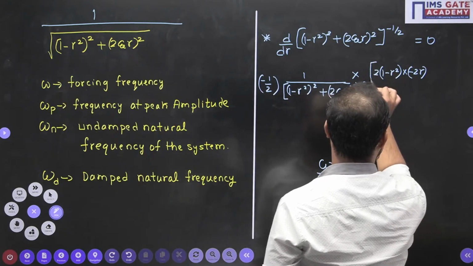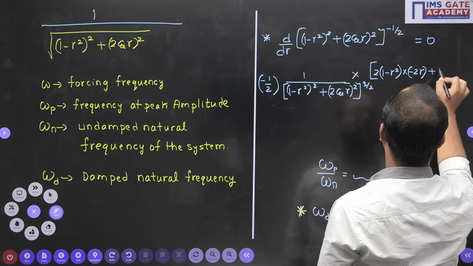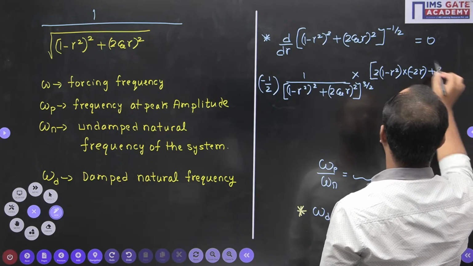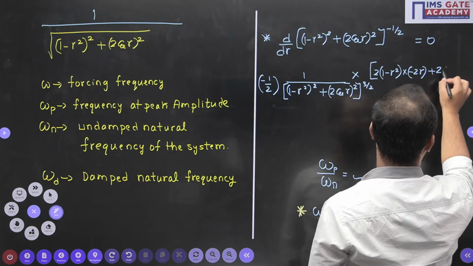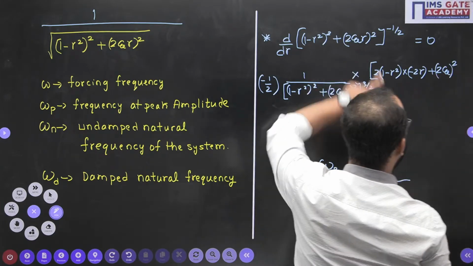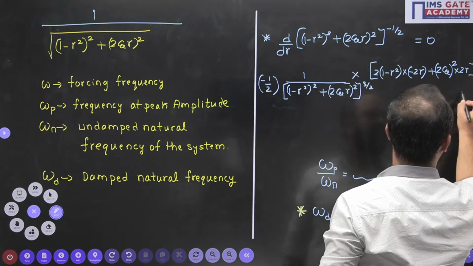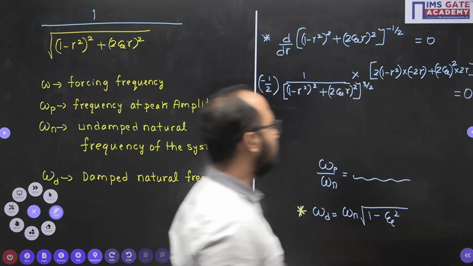We'll keep the different bracket here. Okay. Then plus 2 into this is the square, no? So what I will do, 2 psi is a constant, so we'll keep it constant separately. R square differentiation is 2r. Okay, and this thing should be completely equal to 0.